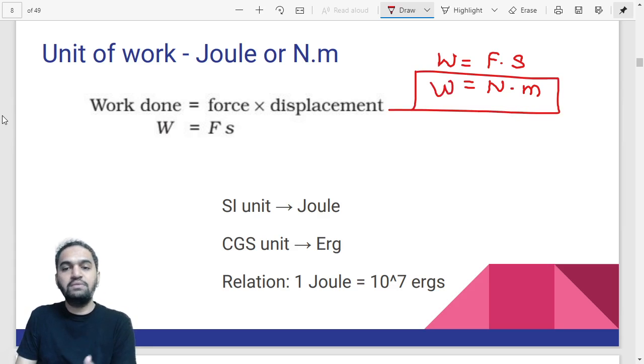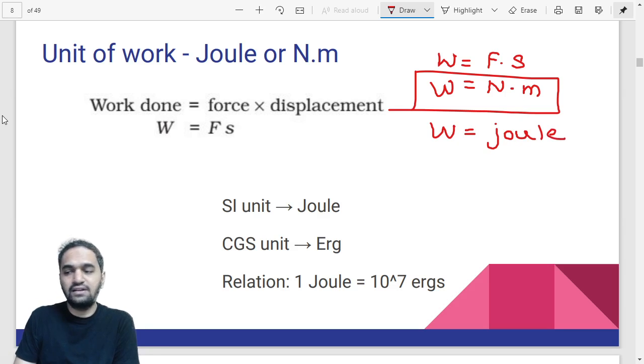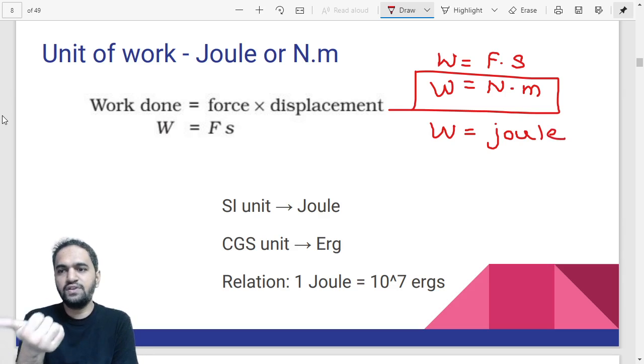But Newton meter can be represented by another unit also, and that unit is called joule. So you have to remember there are two units. Till now, we have gone through two units of work. First is Newton meter, that we received from the formula.